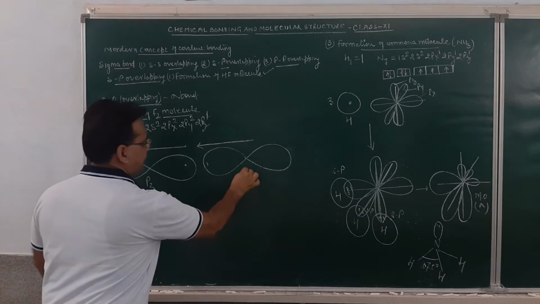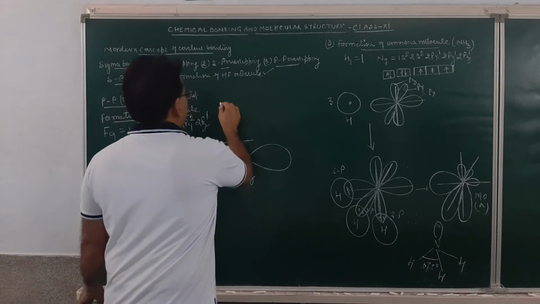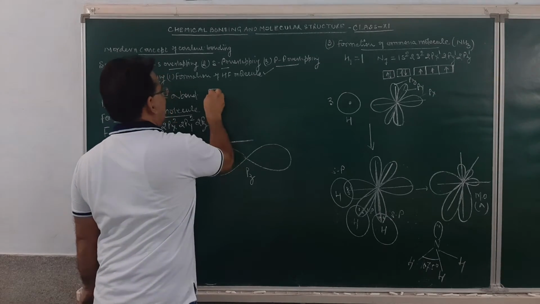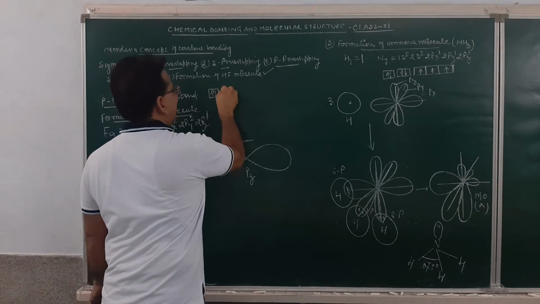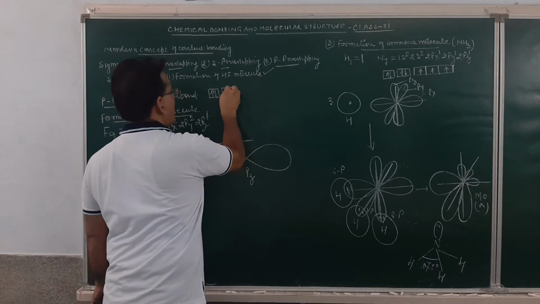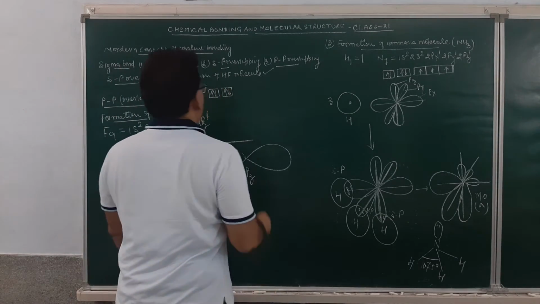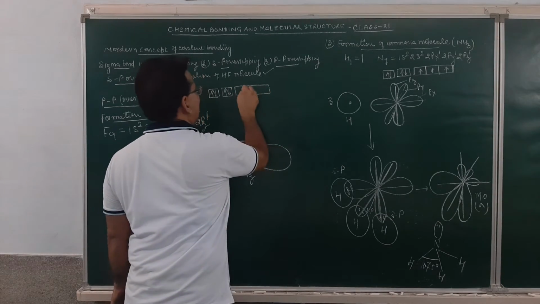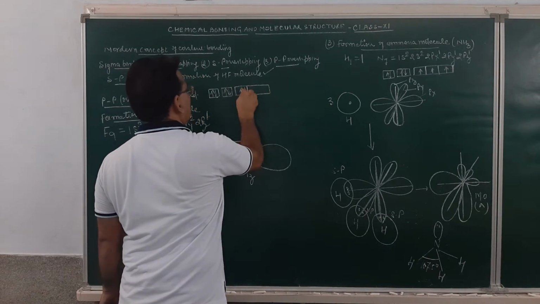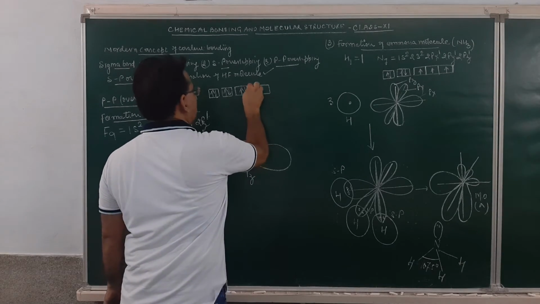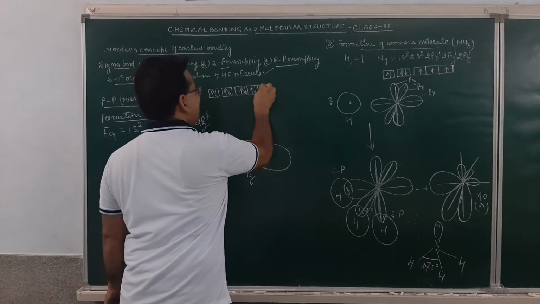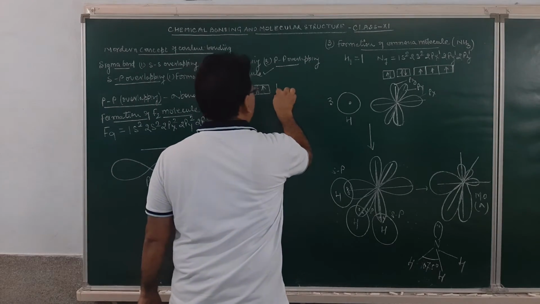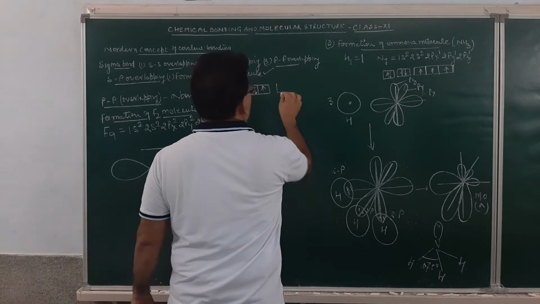This is the pz orbital. What I mean to say is that if I write it this way, this is 1s2. Try to understand. This is 2s2. Then 2px2, 2py2 and 2pz1. How will it overlap?